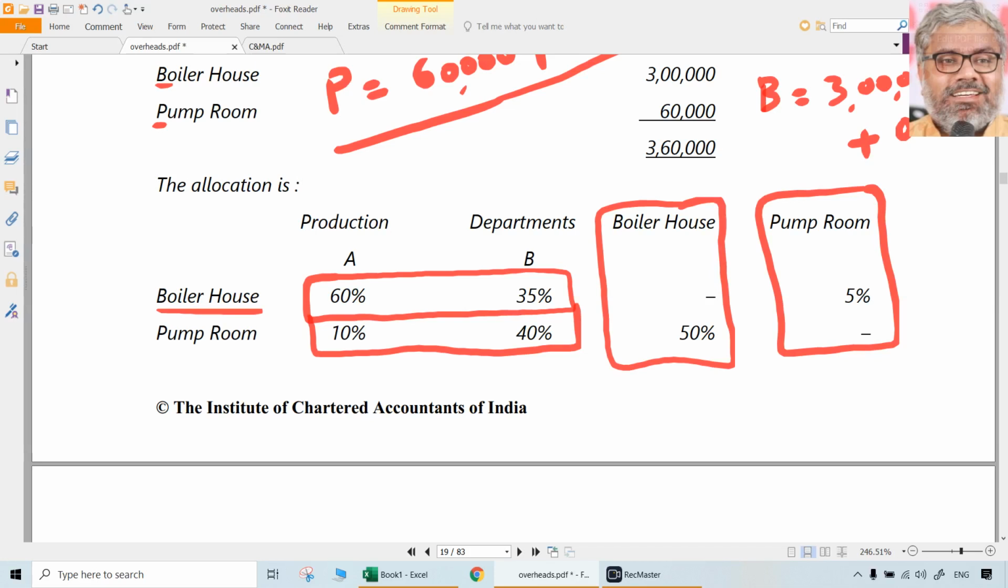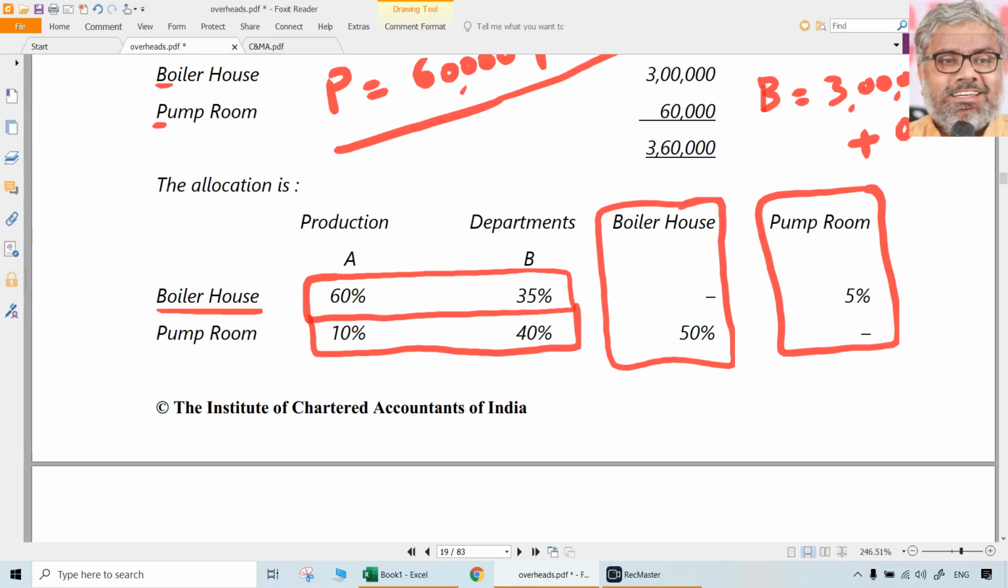So even if percentages are not given, if some numbers are given, better to try to convert them to percentages and then apportion. Usually percentages only will be given. So directly use those percentages which are other than the percentages of the costs of other service departments. So whatever the amount of B is, 60% of that should be given to A, 35% of that to B, that's all.